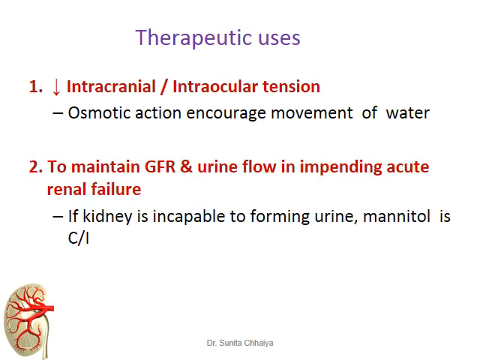They are also helpful to maintain GFR and urine flow in impending acute renal failure. But if the kidney is incapable of forming urine, administration of an osmotic diuretic may lead to an unbeneficial effect, and that is why they are contraindicated in case of anuria or acute tubular necrosis.